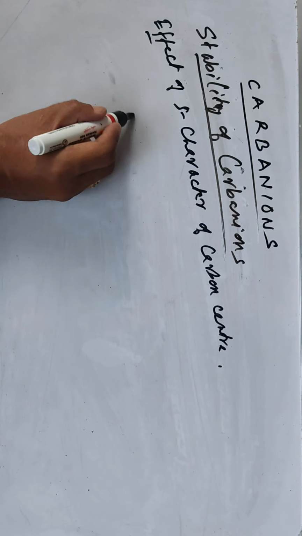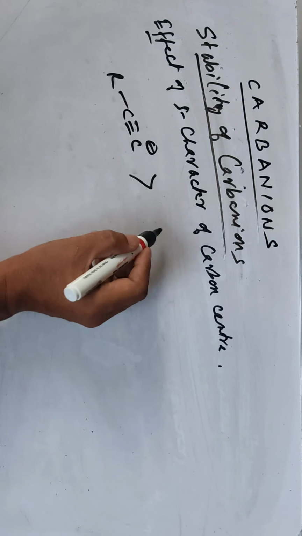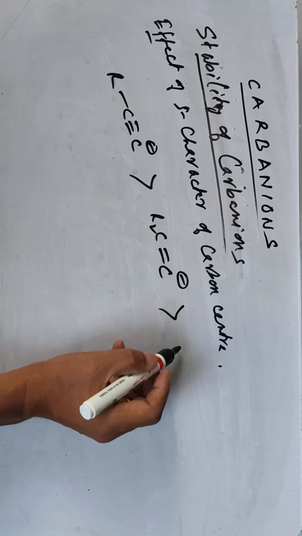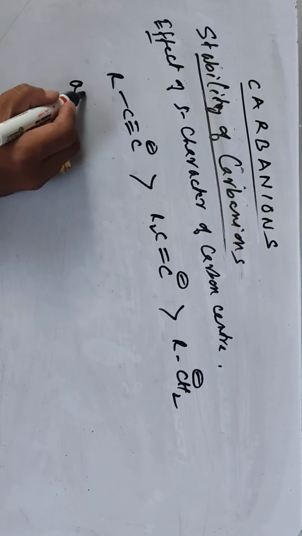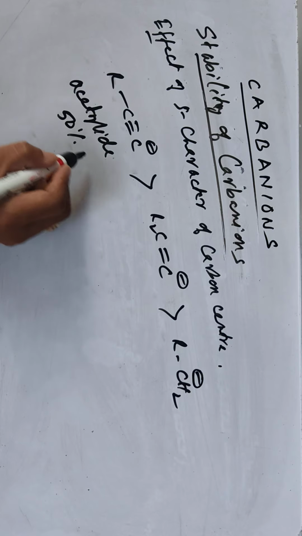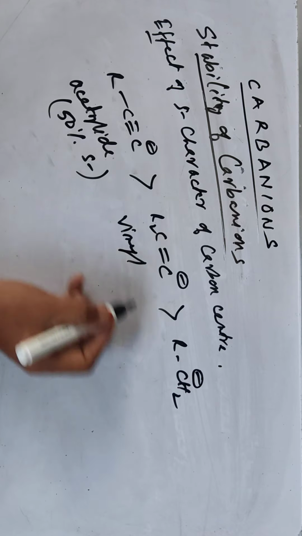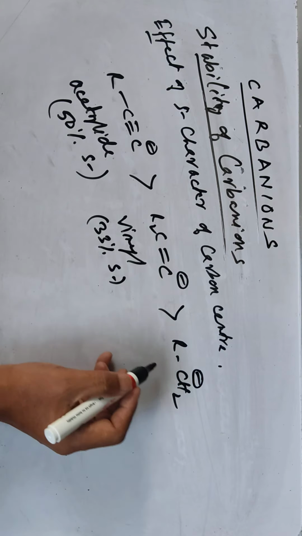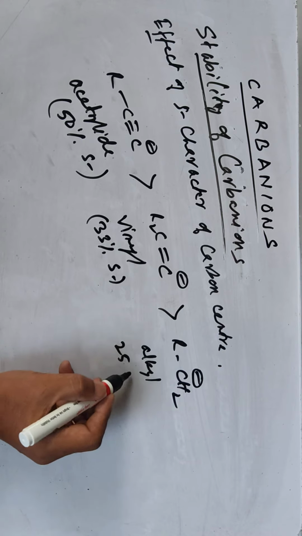So here acetylide is greater than vinyl, then we have alkyl carbanion. Acetylide has 50% s character, vinyl carbanion has 33% s character, and alkyl carbanion has 25% s character.